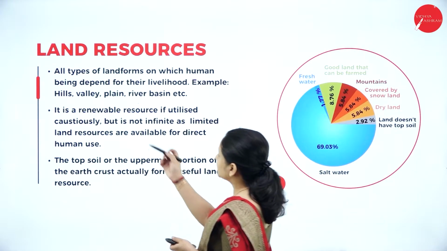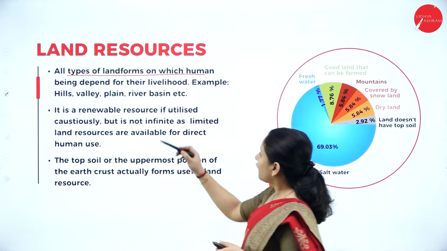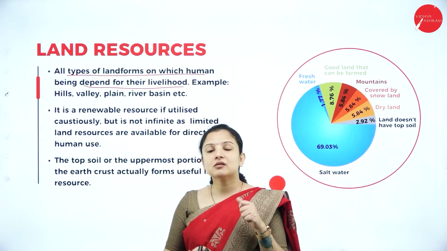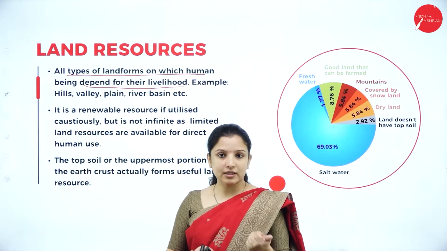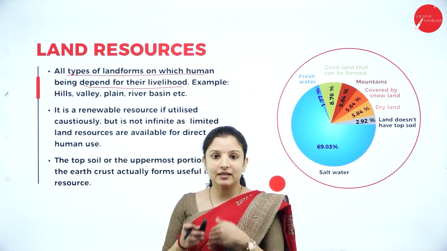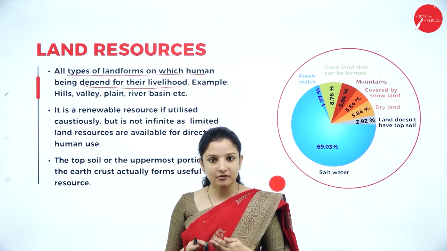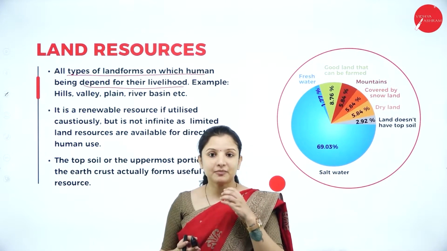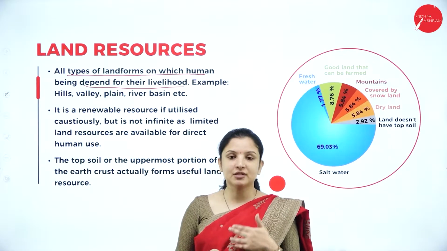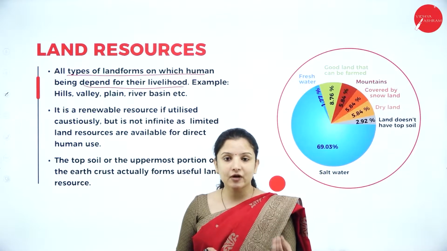All types of land forms on which human beings depend for their livelihood are called land resources, be it renewable or non-renewable resources. The renewable resources are the ones that get renewed. That is, they will never get depleted from the earth's surface, because once they become less in quantity, they can renew back. For example, plants, we can grow back the plants, right? Therefore, they are renewable resources.